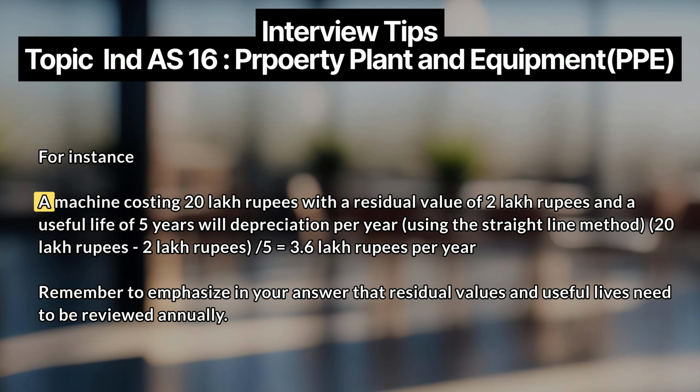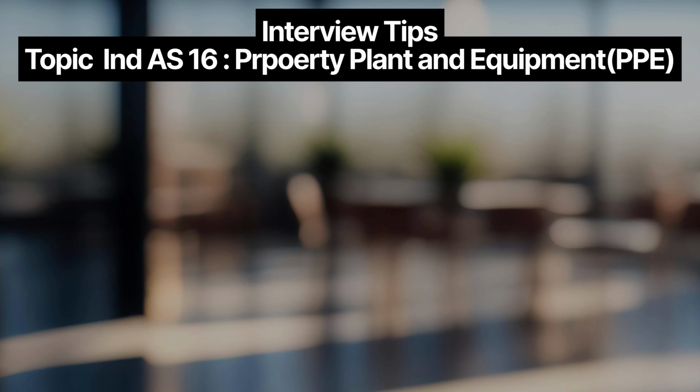For instance, a machine costing 20 lakh rupees with a residual value of 2 lakh rupees and a useful life of 5 years will have depreciation per year using the straight line method: (20 lakh rupees - 2 lakh rupees) / 5 = 3.6 lakh rupees per year. Remember to emphasize in your answer that residual values and useful lives need to be reviewed annually.